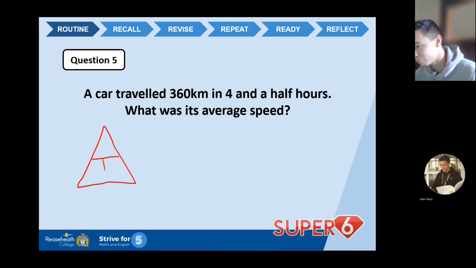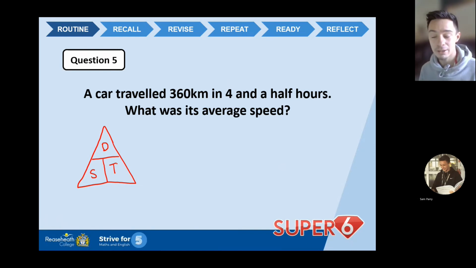Some of you may remember this. If not, I'm going to help you remember a way to write it. So speed, distance, time. Now, it's crucial we get those letters in the right place. Now, my name's Sam, and I always remember it as Sam drinks tango. Sam drinks tango. And if it's the weekend, Sam drinks tequila. Joking. Okay, but Sam drinks tango. That's a nice way to remember it for me.